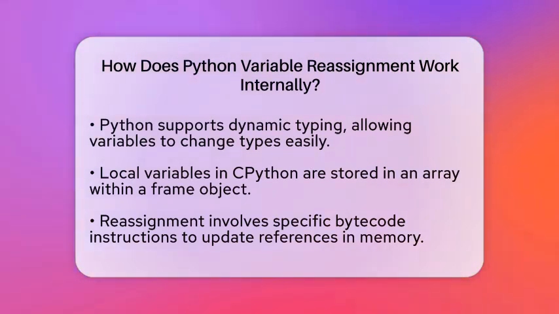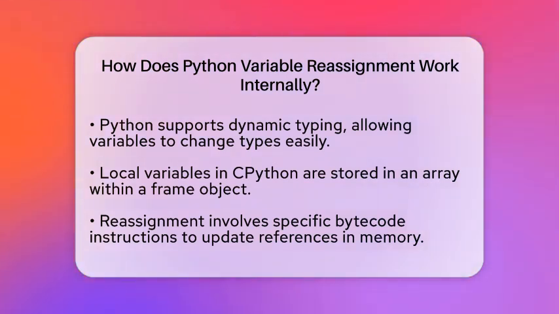Internally, in the standard implementation of Python, called CPython, local variables are stored in an array within a frame object. When you reassign a variable, Python executes specific bytecode instructions to update the reference in this array to the new object.